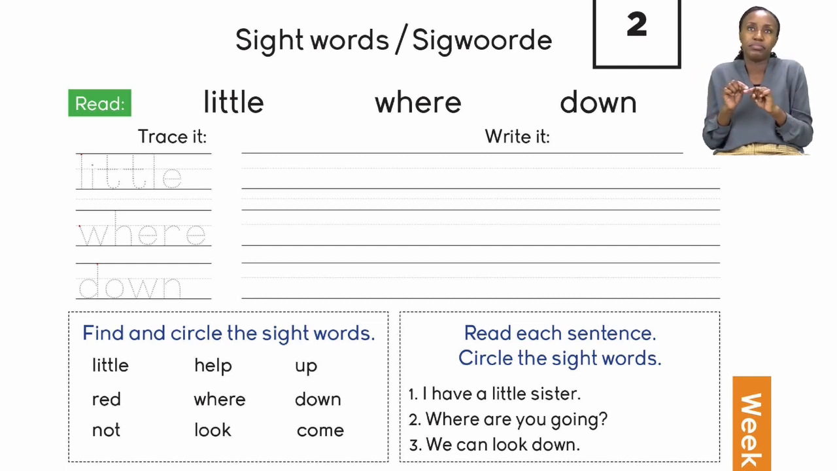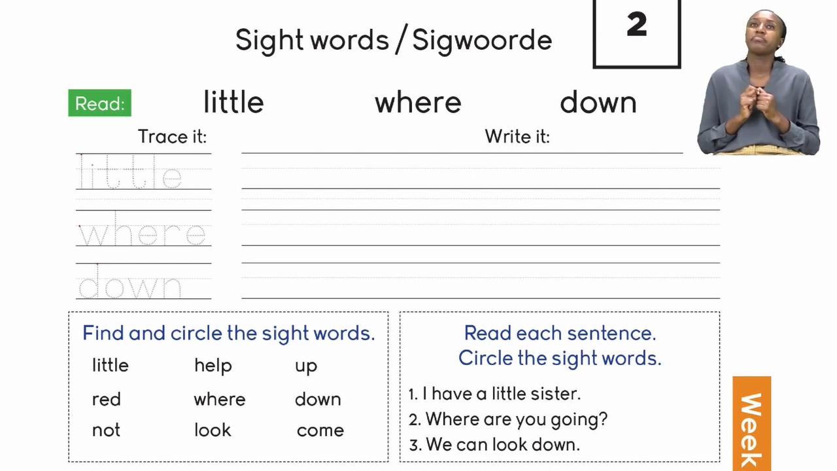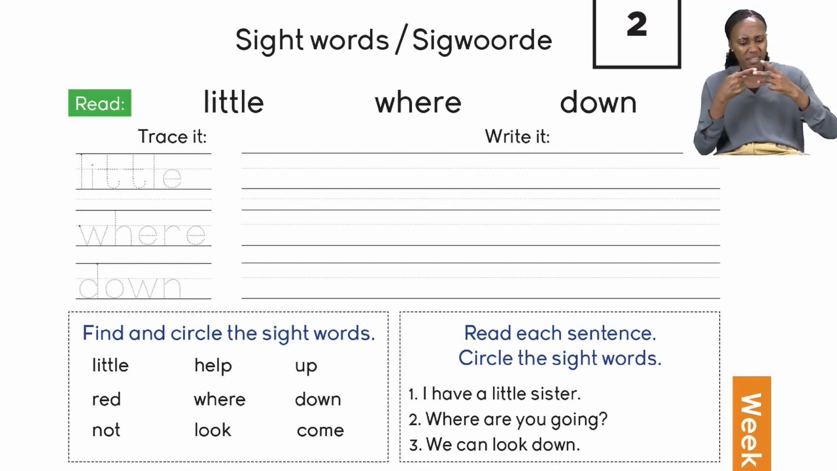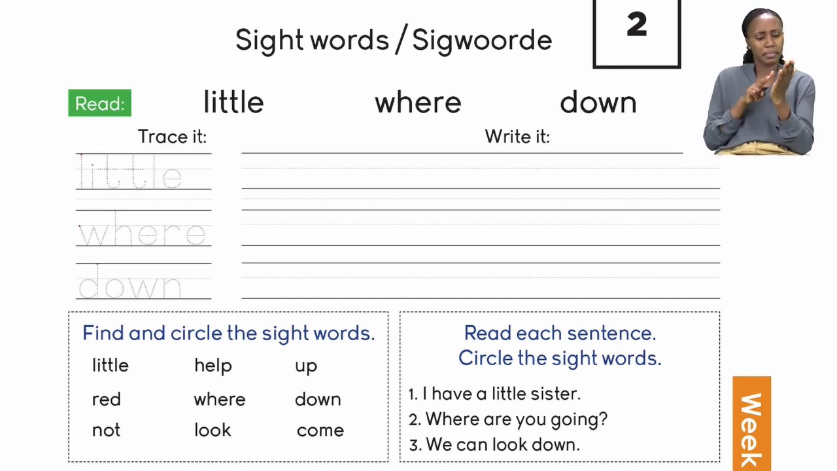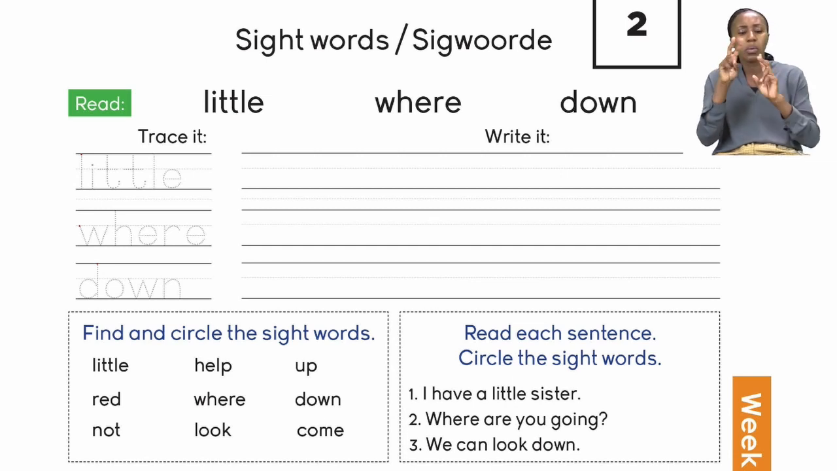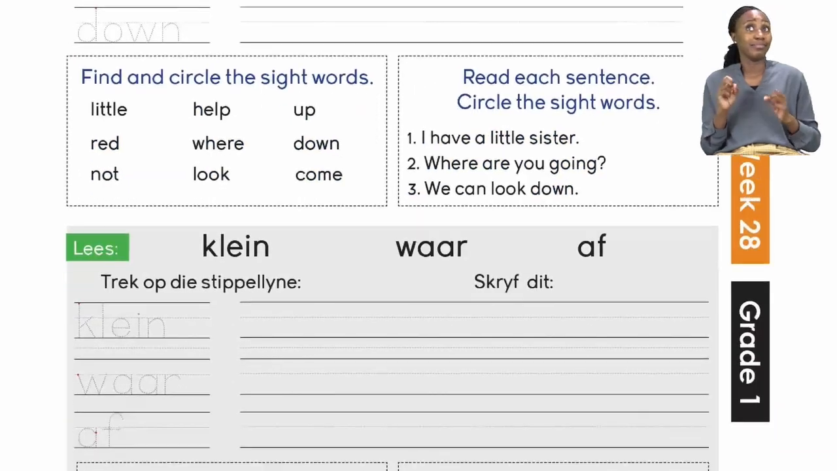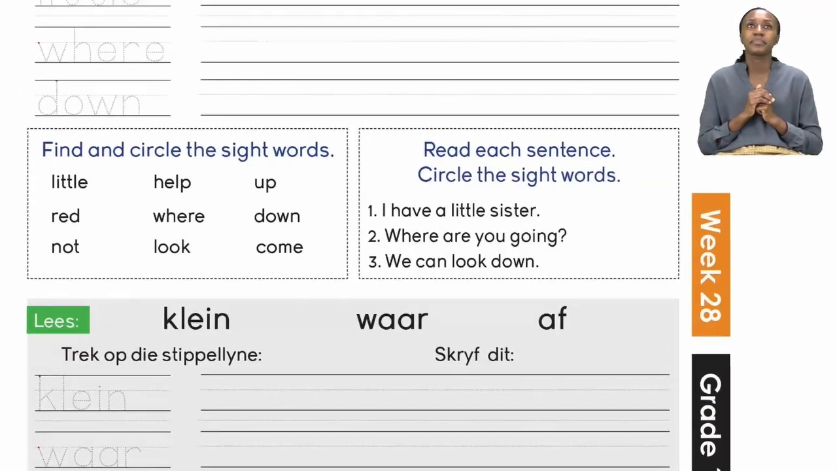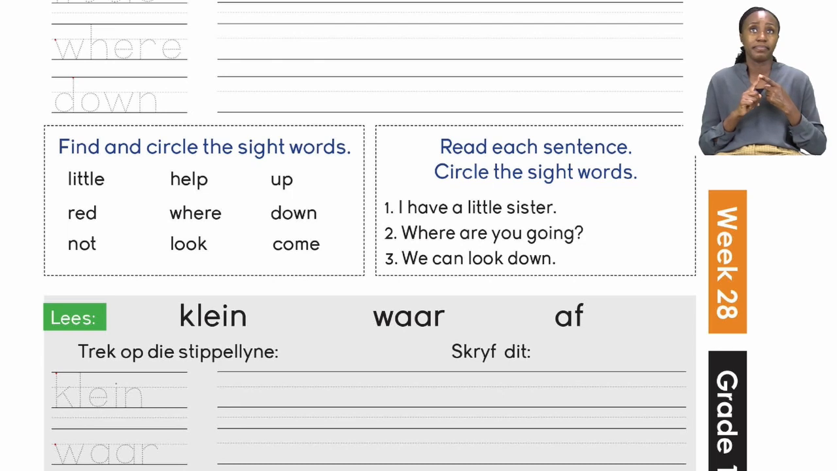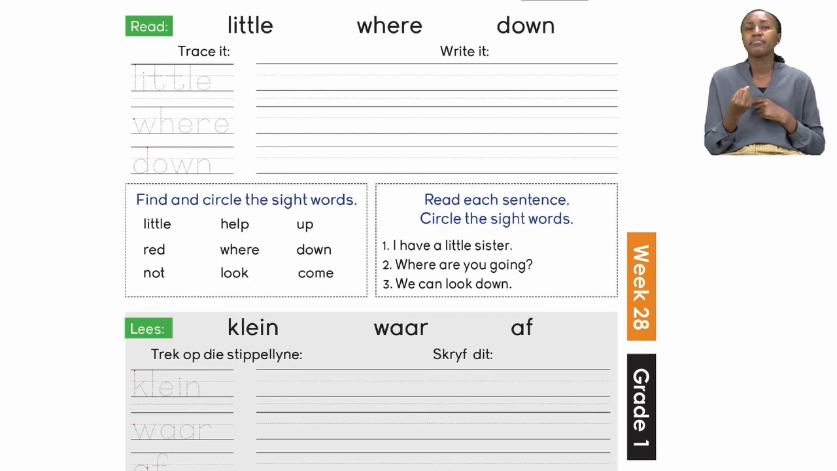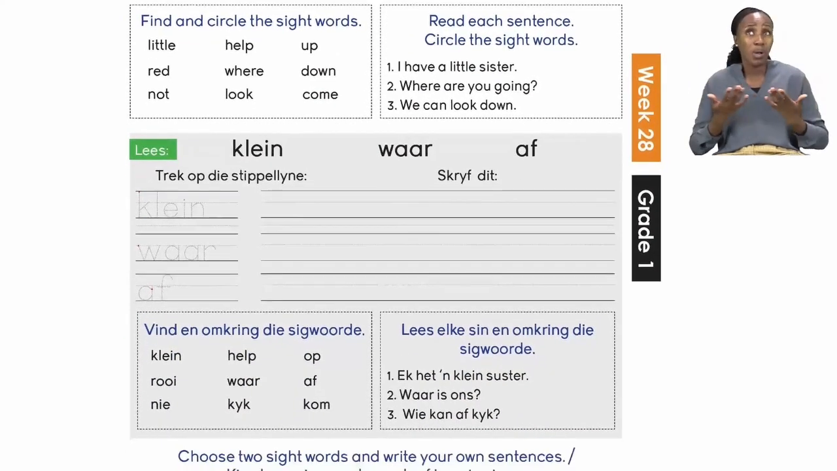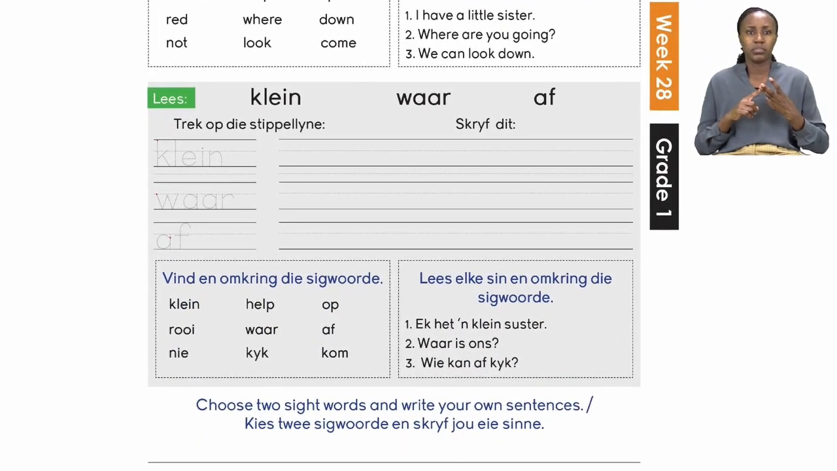And then the next part says you have to read each sentence and then circle the sight words. Remember, you first have to read each sentence and then you go ahead and circle the sight words. Now let's quickly read the sentences. Number 1, I have a little sister. Number 2, where are you going? And number 3, we can look down.